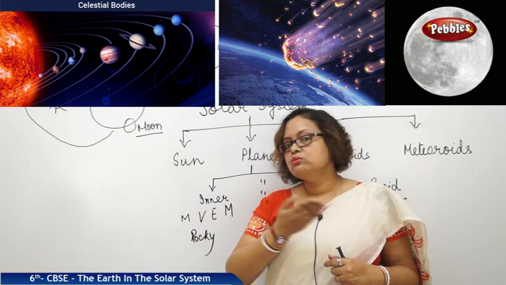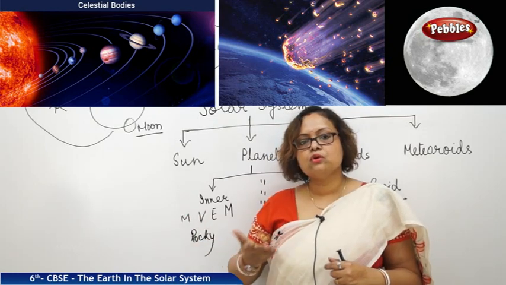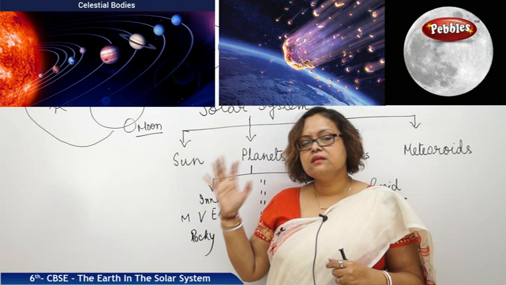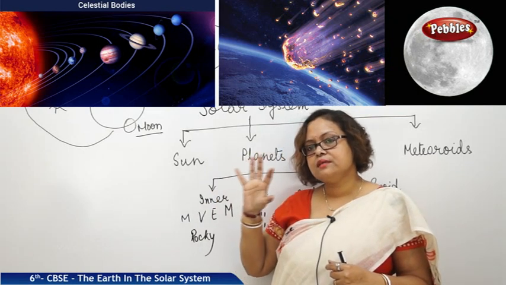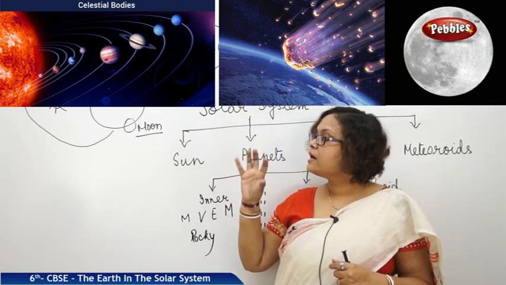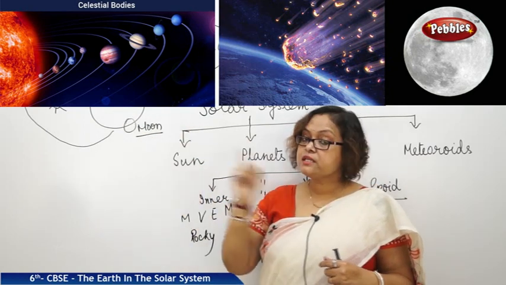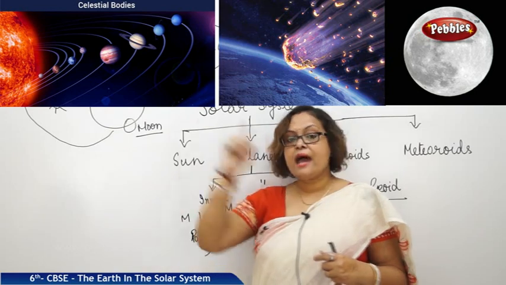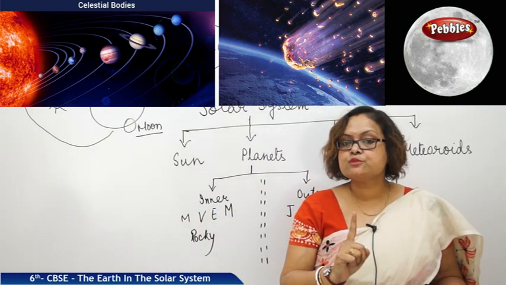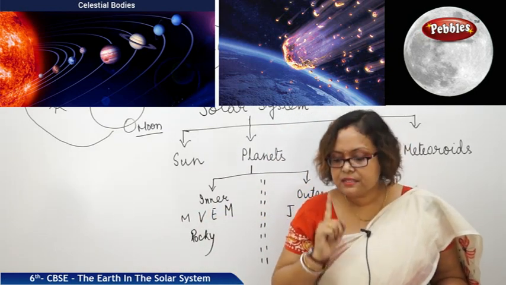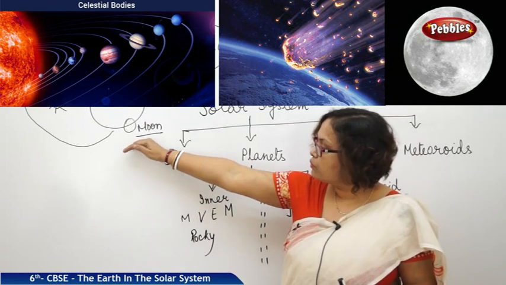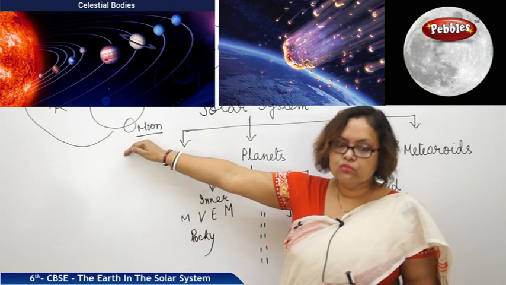It has no life, no water, no oxygen, and it is only facing one side. We can see only one side of the moon from Earth. The reason is that it is rotating and revolving at the same speed, 27 days. So we can see only one side of the moon.